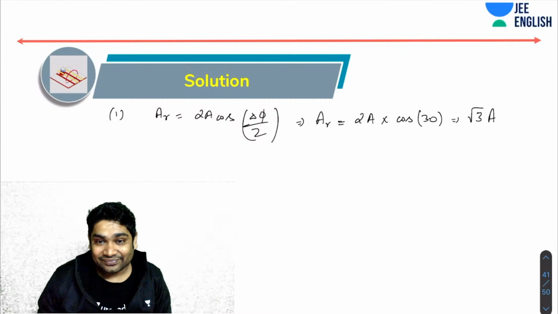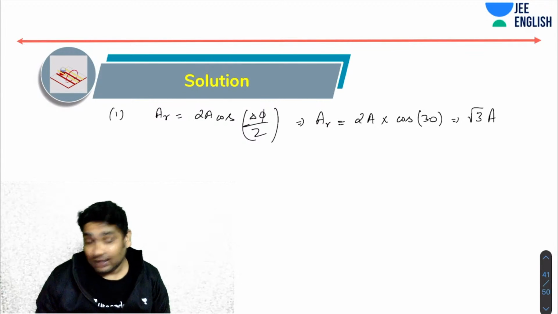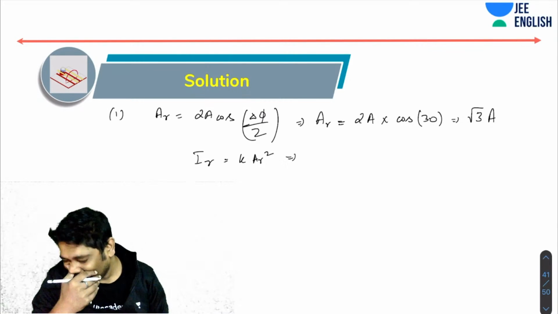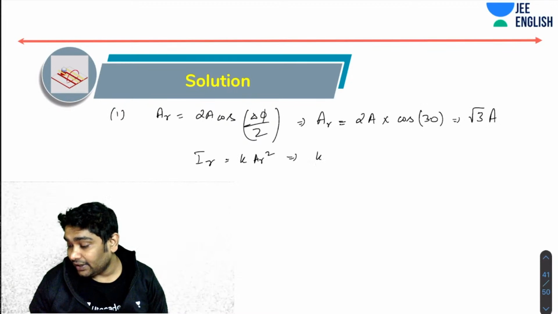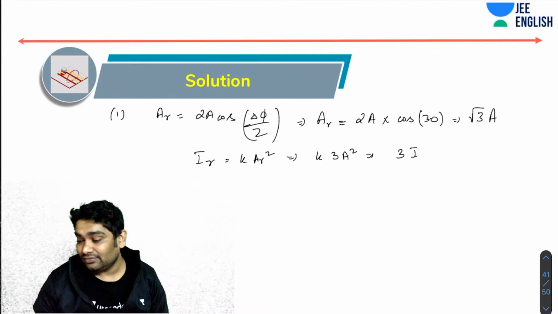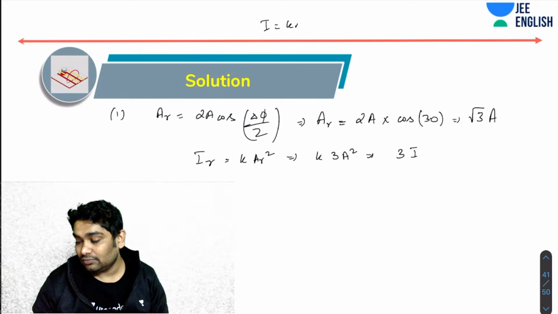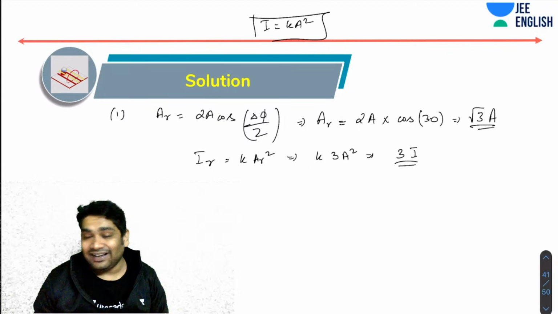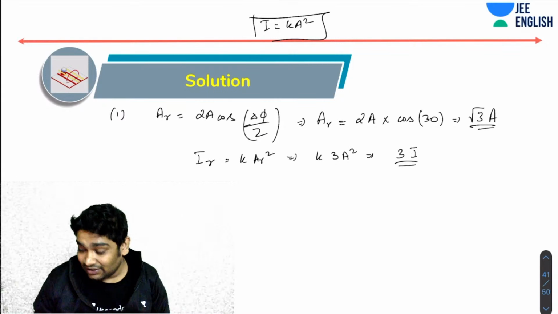Okay. Yes. And you also know I resultant would be K A resultant whole square. So this will be K times A square, and which is equal to 3 times I. Okay, because K A square would be I. So yes, 3I and root 3A are the correct answers for part 1.